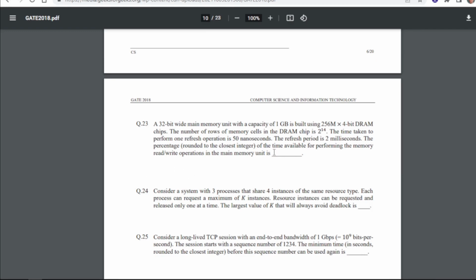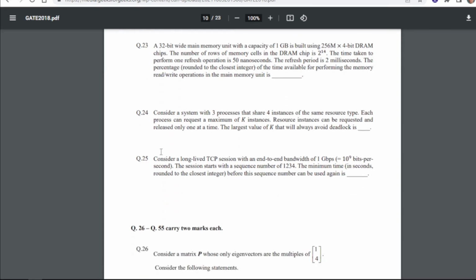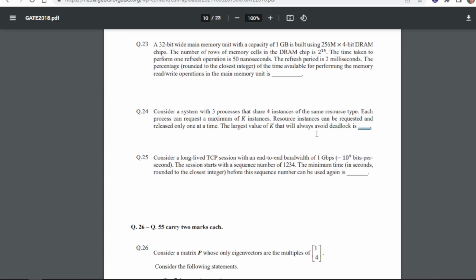So for 23 we will have answer as 59.0. 24 is considered a system with 3 processes that share 4 instances of the same resource type. Each process can request a maximum of k instance resources. Instances can be requested and released only one at a time. The largest value of k that will always avoid deadlock is... So for 24 we will have answer as 2.